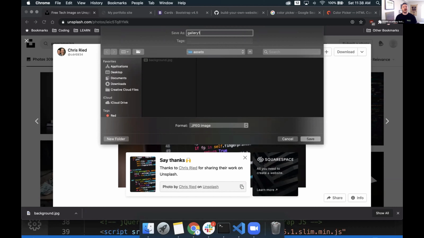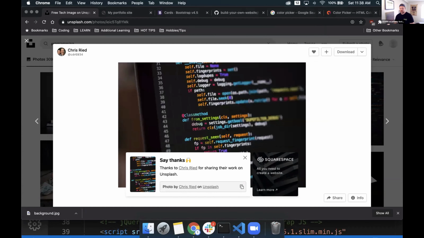Not too meaningful, but it explains just fine the way it is. So gallery 1, I know that this will go to that gallery card image 1. In fact, let's make it card image 1. I'll save this to my assets folder that's inside of the folder that I'm working inside of. We'll hit save. We'll save it as a JPEG. Now we have card image 1.